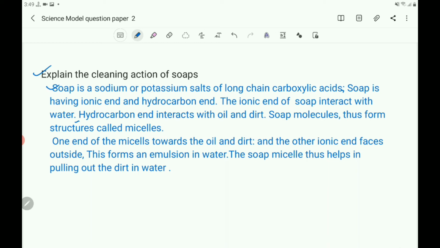Soap molecules thus form structures called micelles. One end of the micelles is towards the oil and dirt, and the other ionic end faces outside. This forms an emulsion in water. The soap micelles thus help in pulling out the dirt in water. This is about the cleaning action of soaps.